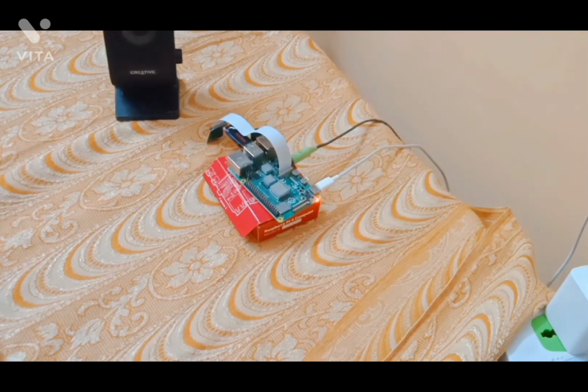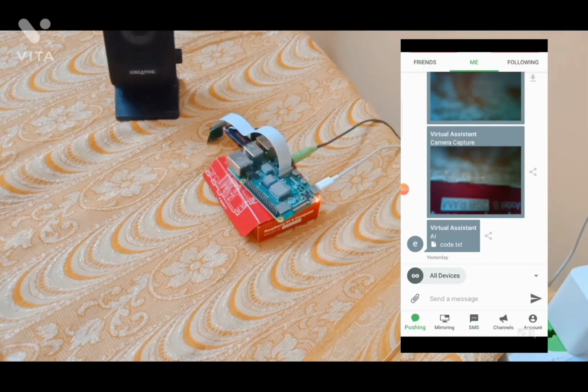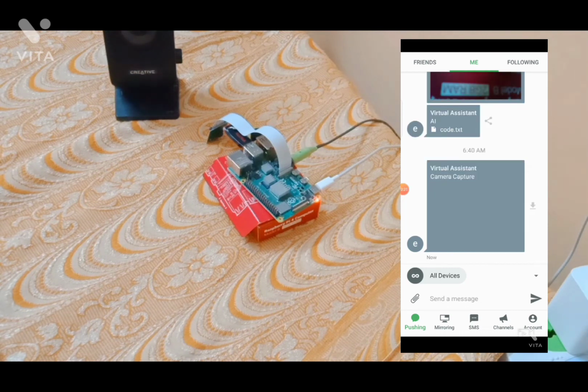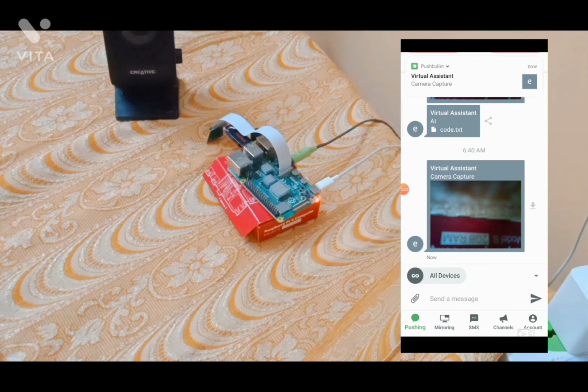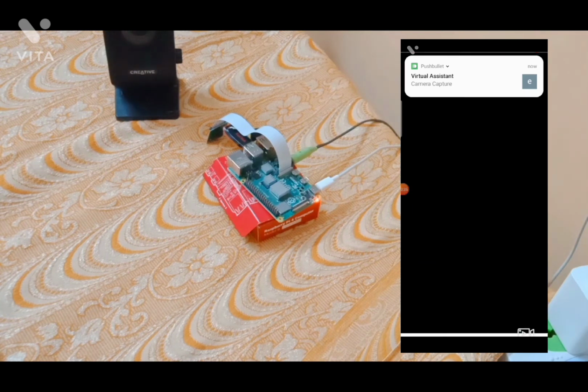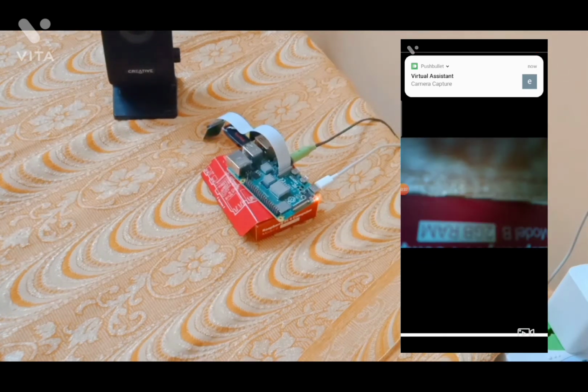Arfat, capture live image and forward it to me. Sir, capturing image in 5 seconds. Oh, thank you, Arfat. I have received the image. Okay, Arfat.